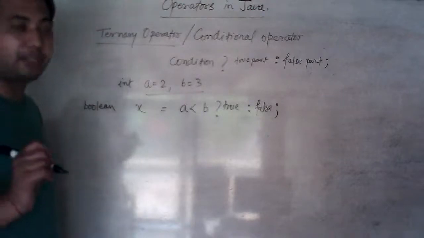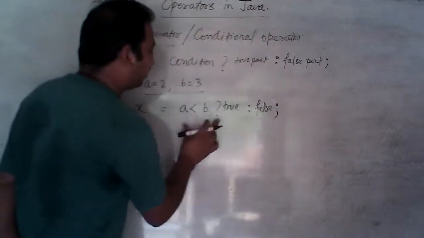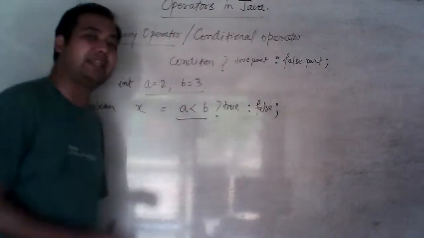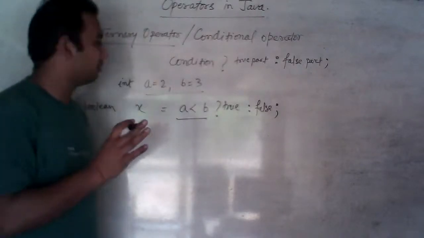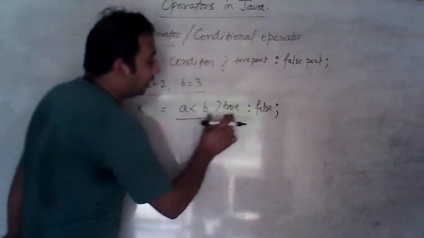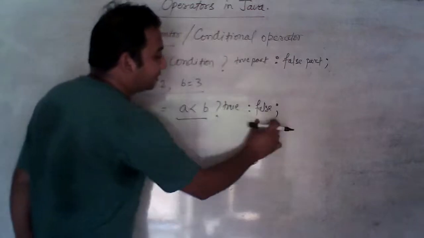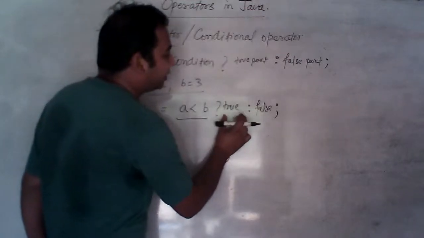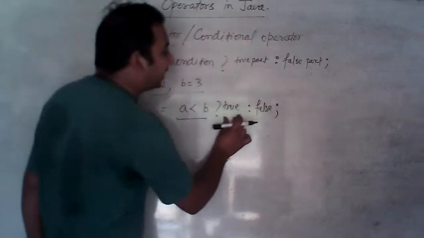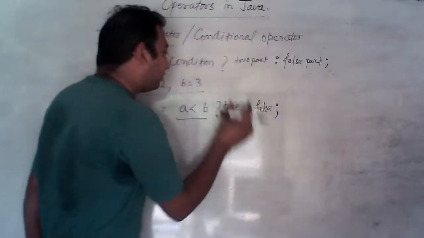Are you listening carefully? For the condition you write here, it doesn't matter. The condition can be anything, in any statement, of any data type. But I'm talking about the possible returning values. So whichever data type these values are, this variable should be of the same data type.